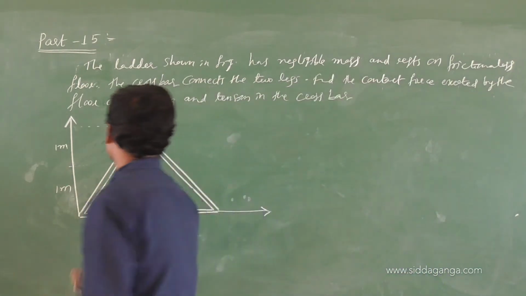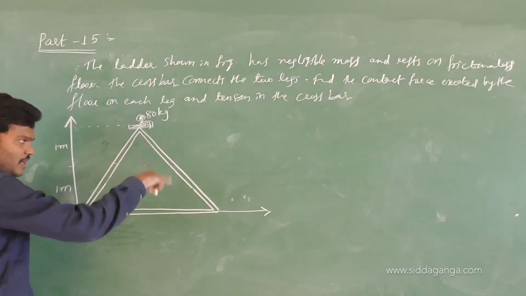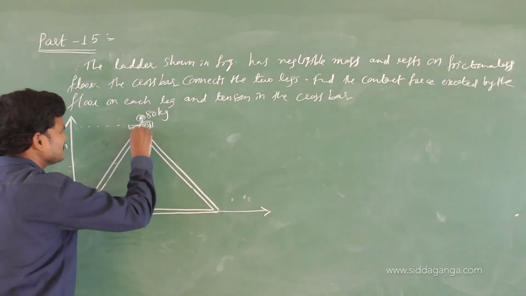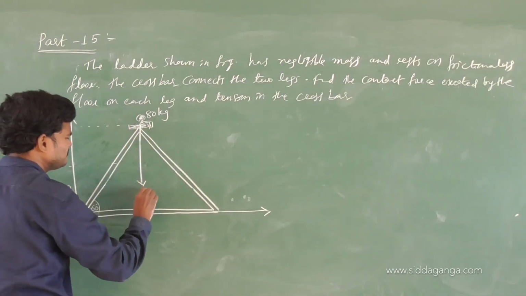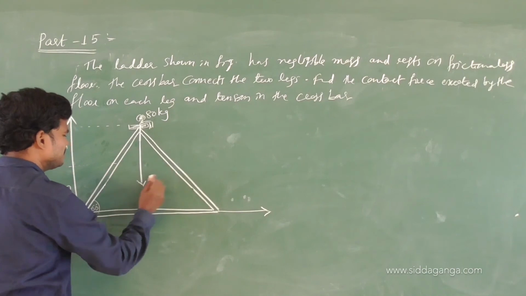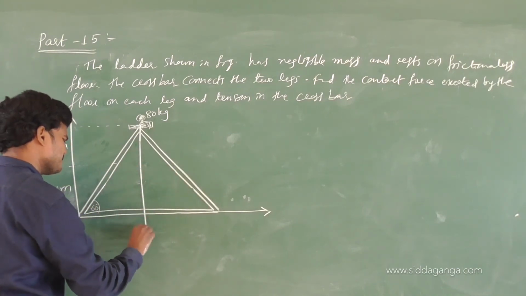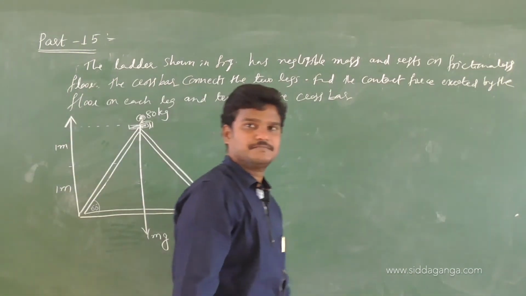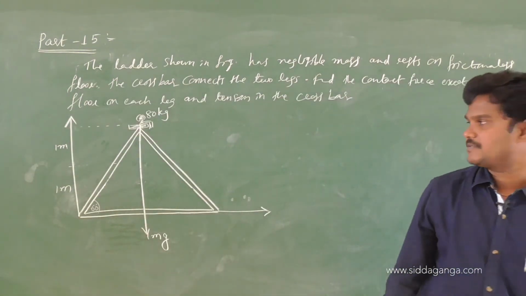Anyhow, the weight of this person will act. Mass of the ladder is not given, so no need to worry. Weight of this person acts downward. Let me draw a little extension. mg, weight acts vertically downwards. Clear?